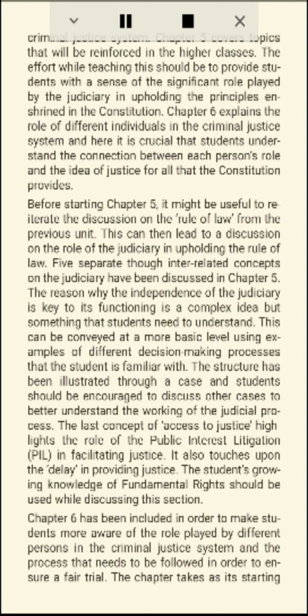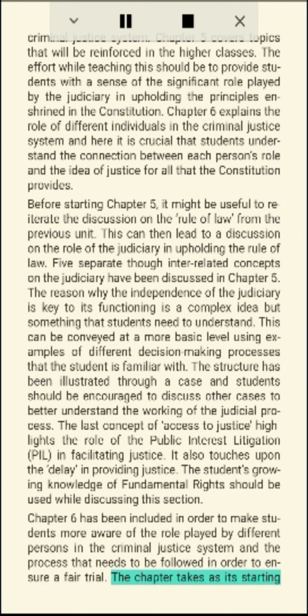The structure has been illustrated through a case, and students should be encouraged to discuss other cases to better understand the working of the judicial process. The last concept of access to justice highlights the role of the public interest litigation (PIL) in facilitating justice. It also touches upon the delay in providing justice. The student's growing knowledge of fundamental rights should be used while discussing this section.